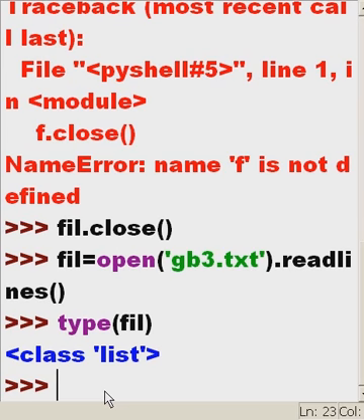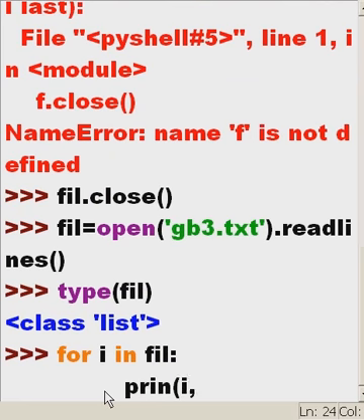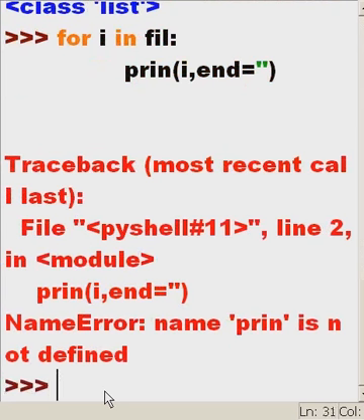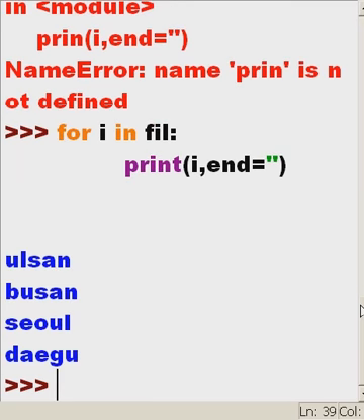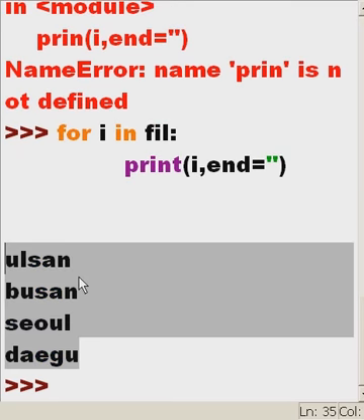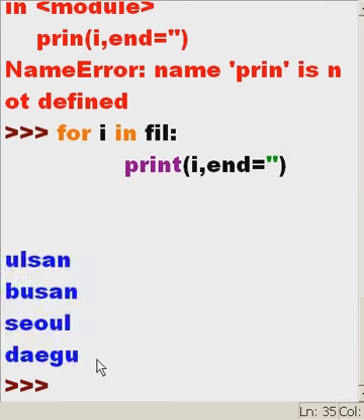Well, in that case, for I in file, colon, print out the following: I, comma, end equals single quote, close parens, enter, enter. Oh, where did I go wrong? Print, spelling error. Oh, typo. Go back here. T, not a Y, T. All right, enter, enter, and there I've got my parade of hits. But that's not reading that out of a file. It's reading that out of a list.